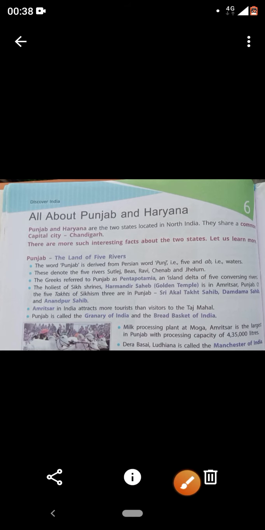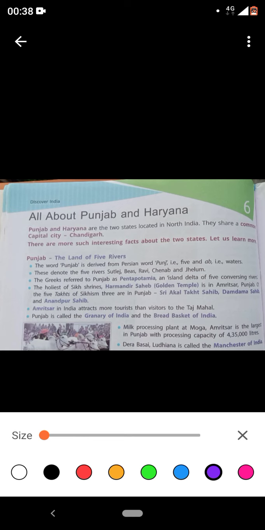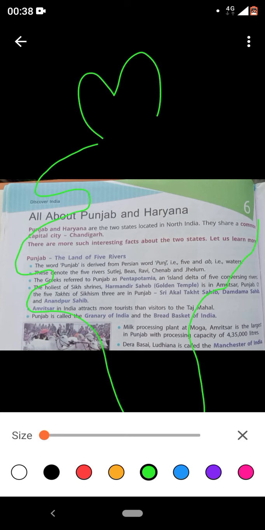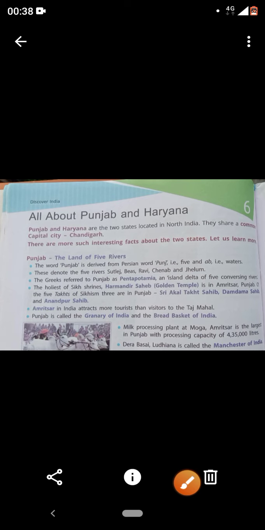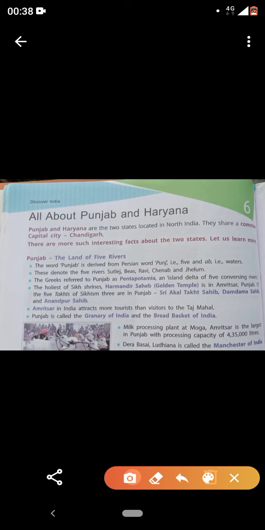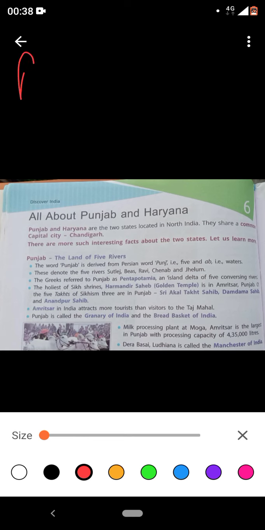But before that, let me discuss where they are situated in northern India. If I try to draw the map of India, somewhere it looks like this. So can I say that the northern part means this? Punjab and Haryana are situated here, which is the northern part. Are we clear? So Punjab and Haryana are located in the northern part of India. Let us study these two states in detail one by one. First is Punjab.